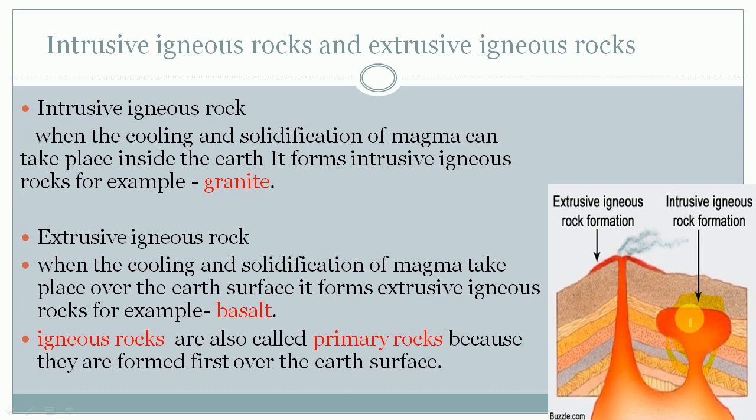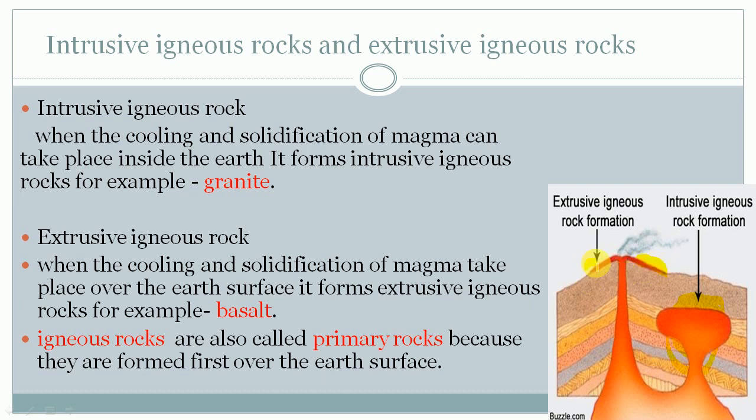When the cooling and solidification of magma takes place over the earth's surface. So this is the earth and these are the layers of earth. When this formation of rock takes place over the earth's surface, it is called extrusive igneous rock. Here is the solidification of this rock after cooling of the magma.